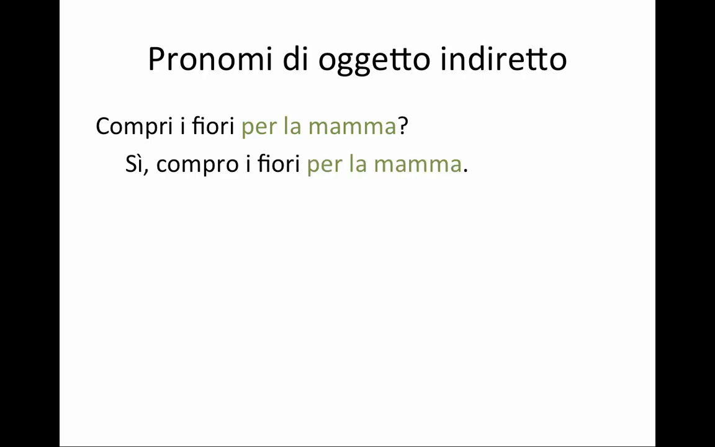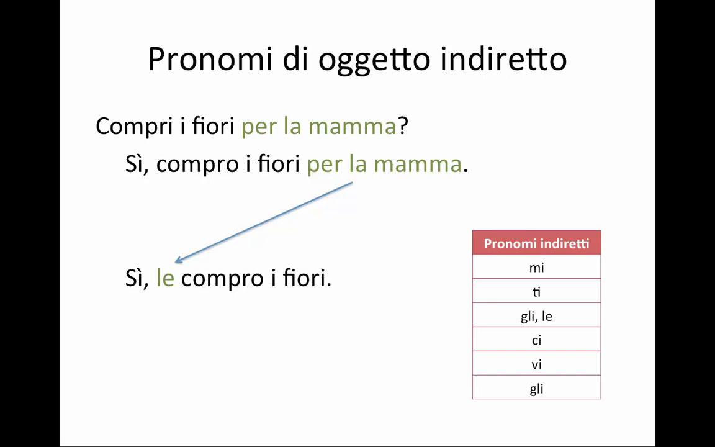So you can answer "Sì, compro i fiori per la mamma," but like I said, this type of repetition is not very natural when you speak, and so you want to replace per la mamma with an indirect object pronoun, which happens to be le. "Sì, le compro i fiori." Yes, I buy flowers for her. The rest of the forms of the indirect object pronoun are mi, ti, gli, le, ci, vi, gli. It means to me, to you, to him, to her, to us, to you all, to them. Direct object pronouns are in Unit 4 and indirect in Unit 5.